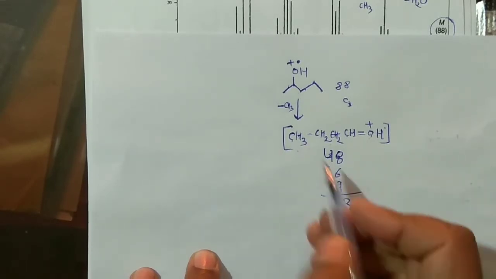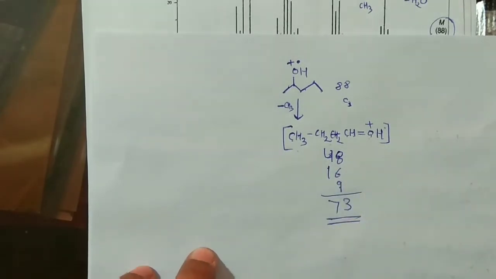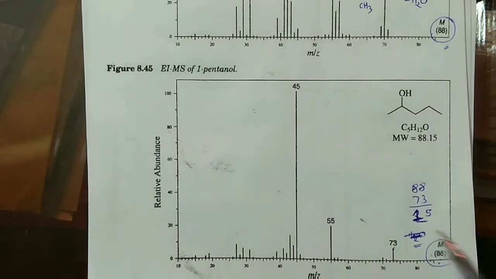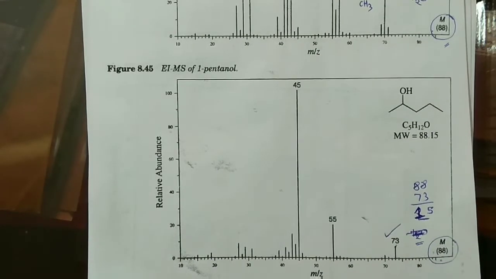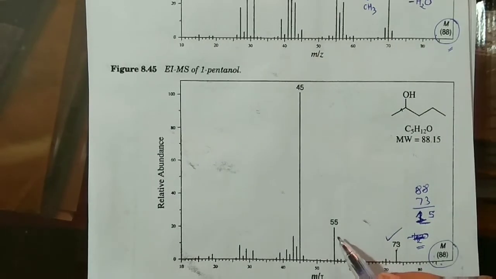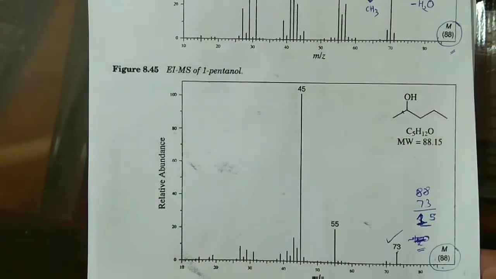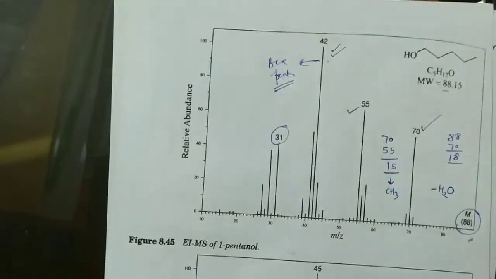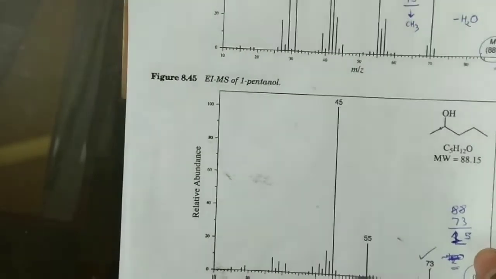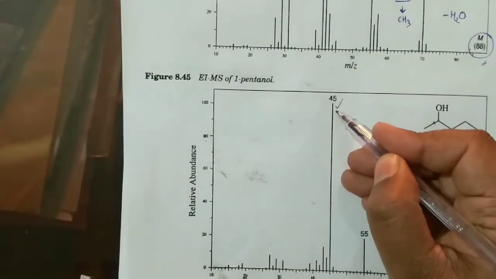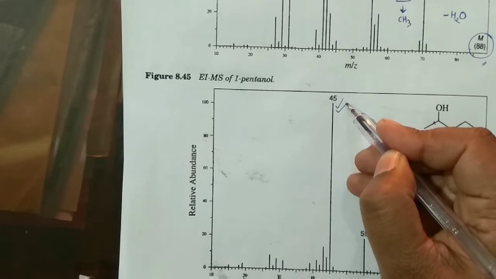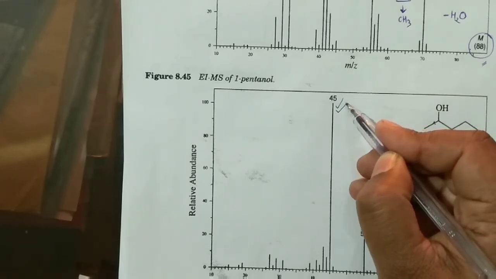So this peak, this one actually, right? So the 73 is actually due to the removal of this methyl group here, right? And this 55, I have already explained to you how we can make this 52 55 actually, right? Now you see, in the previous case we were getting the peak at 42, but in this case you are getting the peak at 45. So this is the 45 peak, and you have to explain the formation of this 45.